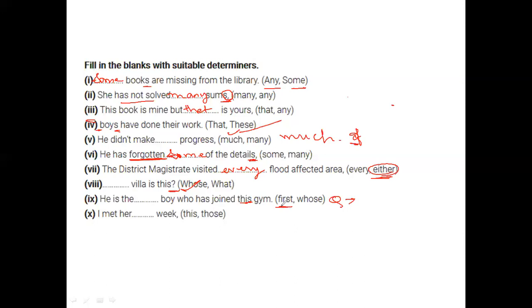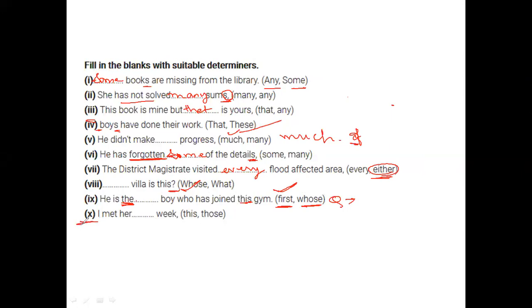Will it go into ordinals or will it go into determinals? He is, you can see it is the. So the should be preceded with. Very nice. I've got a lot of answers. Yeah. Yes, first. He is the first boy who has joined this gym.